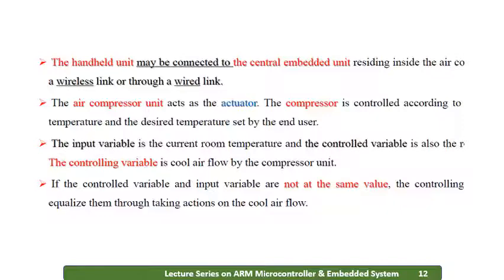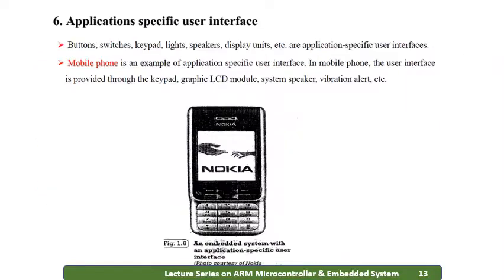And we'll be using an air compressor, which is an actuator. Depending upon the temperature, it will be actuated, and the compressor will be used to control the temperature and set it to the desired temperature set by the user. So here the controlled variable is the temperature, and that will be controlled by using the air flow rate of the compressor unit. And the last one is the application specific user interface.